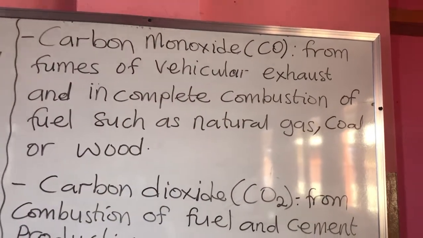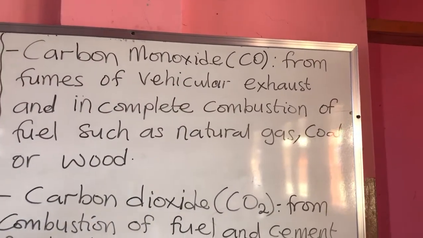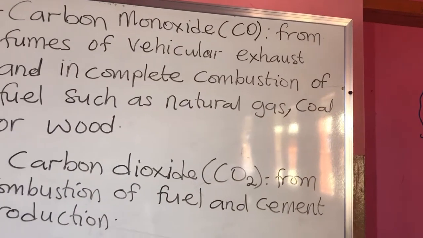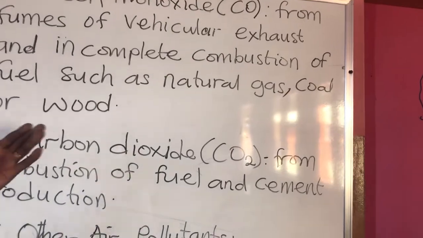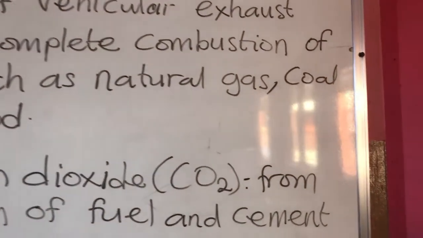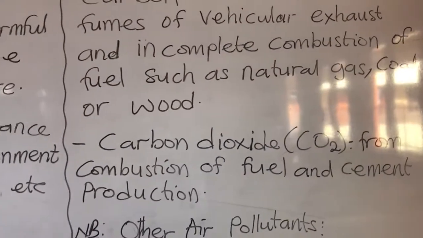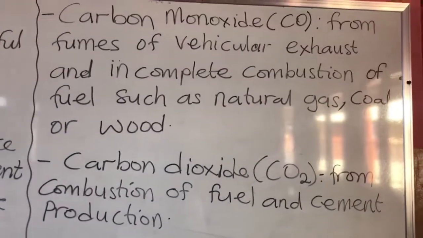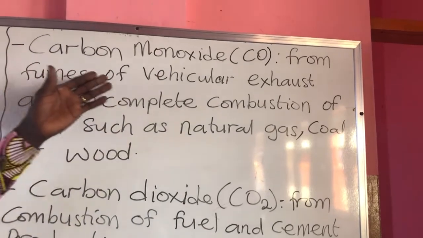It is smoke from vehicular exhaust pipes, and also from incomplete combustion or burning of fuels such as natural gas, coal, or wood. When you burn wood and it is not burned totally, the remaining part releases smoke into the atmosphere, and that smoke is what we call carbon monoxide.